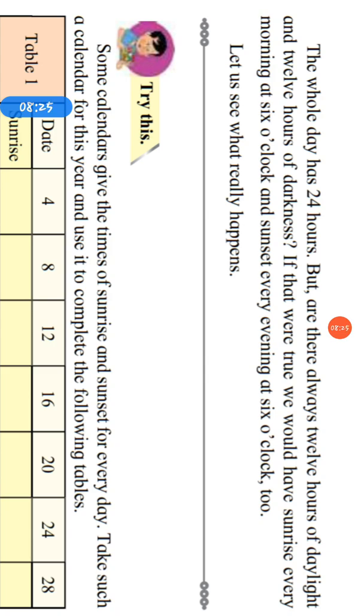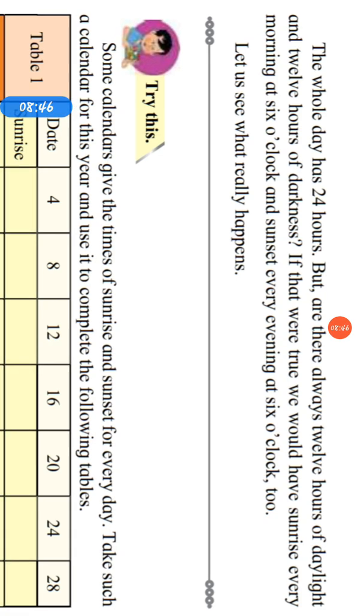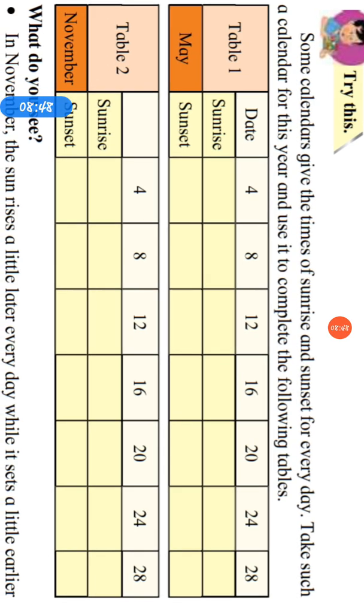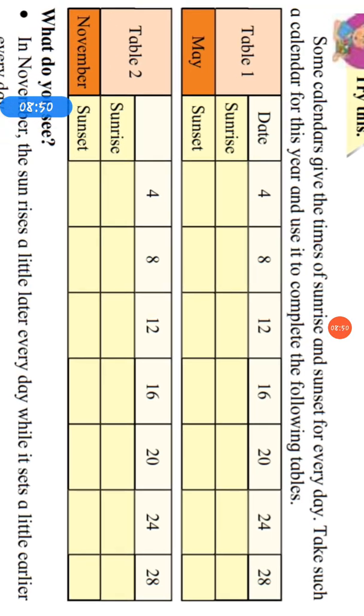If this were true, we would have sunrise every morning at 6 o'clock, and after completing 12 hours, sunset every evening at 6 o'clock too. But this is not right. Now let's see what happens. Now try this. Some calendars give the time of sunrise and sunset for every day. Take such a calendar for this year and use it to complete the following table.